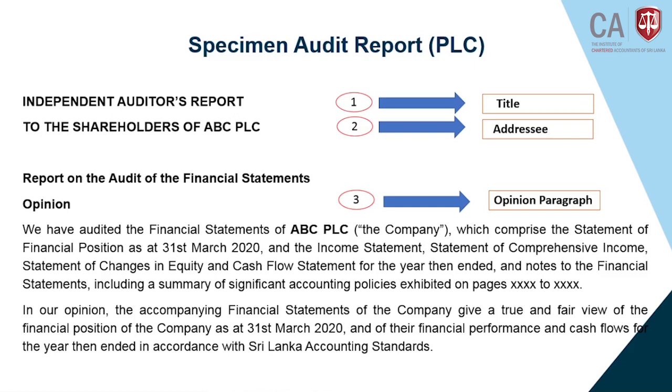So this short note you can put if you want. Number 1, title, meaning the heading: Independent Auditor's Report. And number 2, addressee, to whom the audit report is going to be addressed, generally the shareholders.